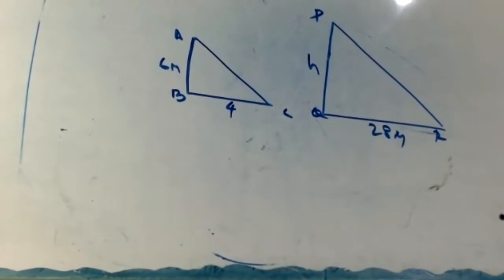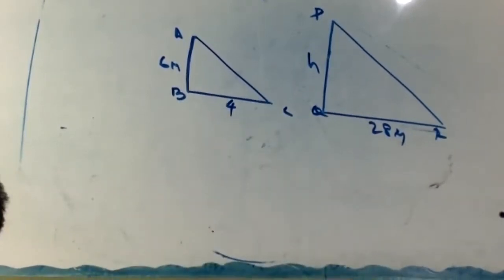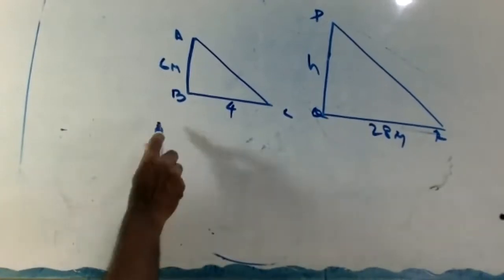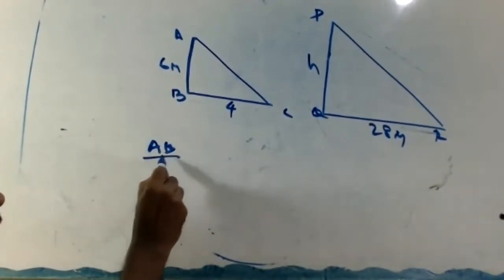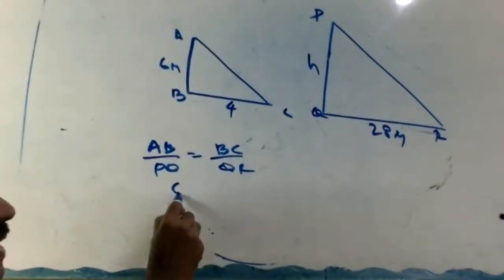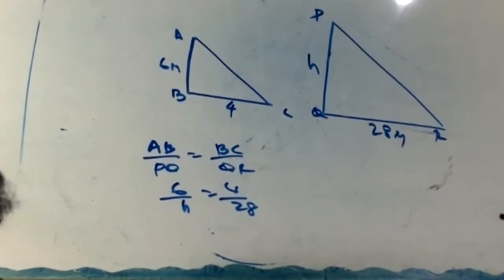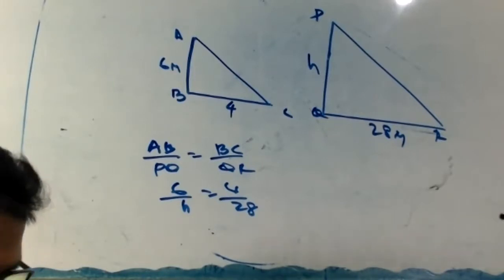Okay, suppose now 7:27. Same timing, exact timing, angle of elevation of the sun is same. So elevation of the sun at the same time. Then B equal to Q, 90 degree. That is okay. Therefore, similarity. AB divided by PQ equal to BC divided by QR. So 6 by H equal to 4 by 28. I finish. Okay, this is the way.